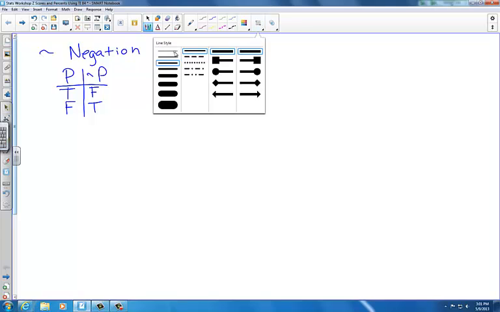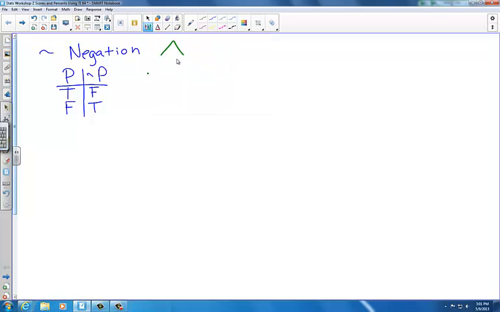The next logical operator I'll show you is called a conjunction. And we use the following symbol for conjunction. It looks like an arrow pointing up. A conjunction is sometimes called an and statement. So this is a conjunction. It's an and statement. In logic, the conjunction of two propositions, P and Q, is true only when both P and Q are true. So I can define the statement P and Q using this truth table.